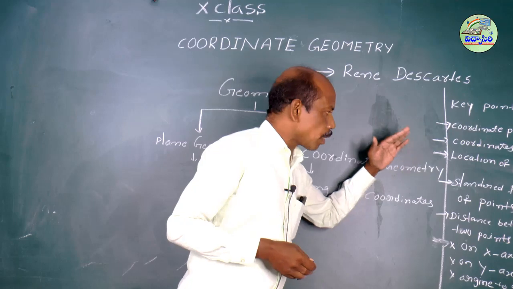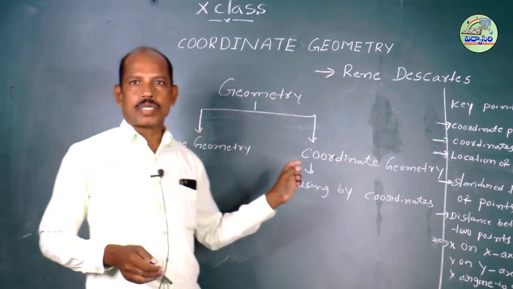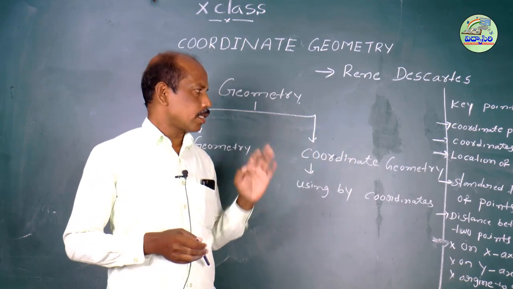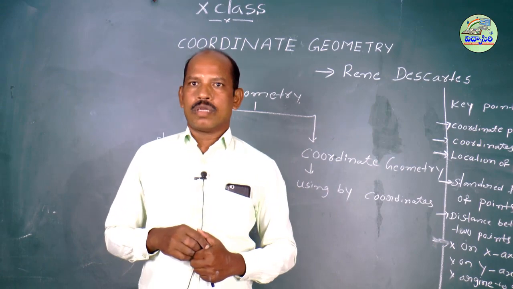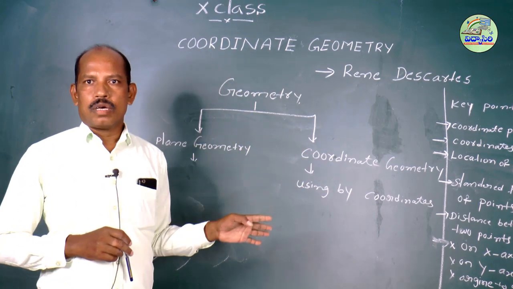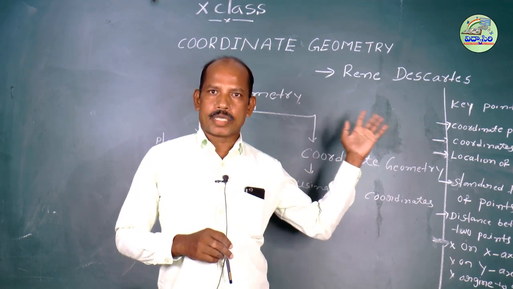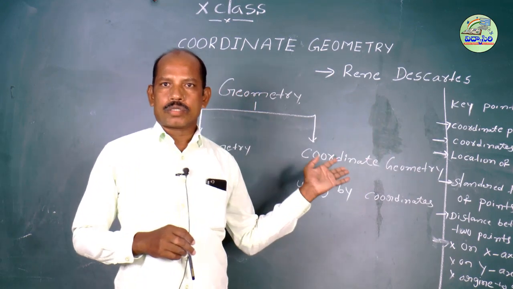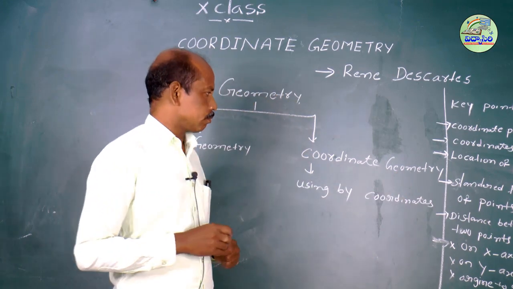And standard forms of points: a point located in the first quadrant, what is the standard form of that point? Some points are on the x-axis, what is the standard form of that point? And some are the origin, some on the y-axis, some in the third quadrant. So we will discuss the standard forms of points.